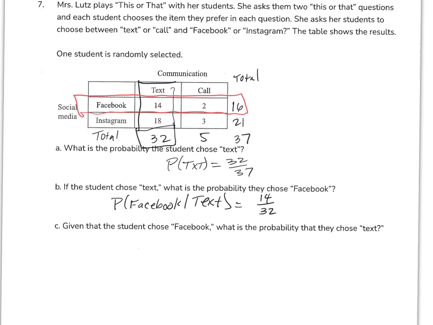That means, given that the student chose Facebook, what is the probability they chose text? So I want the probability of text given that they chose Facebook. And that's going to be, if I cover up everything except Facebook, the bottom of the fraction is going to be 16 total Facebook people. Out of those, 14 chose text.